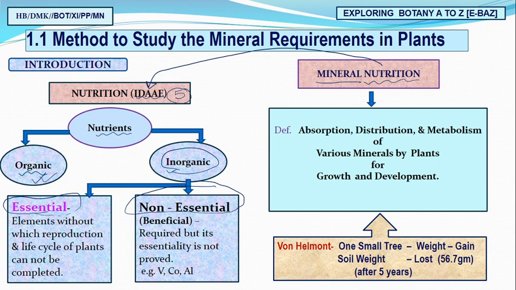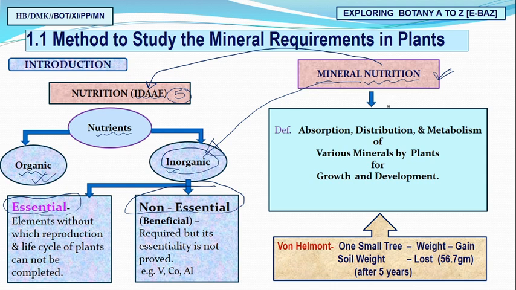Nutrition means we are going to provide nutrients to the plant, and especially we have to focus on minerals, the mines present in the soil, mainly inorganic nutrients or minerals that provide nutrition for the growth and development of the plant. That's why it is called mineral nutrition.